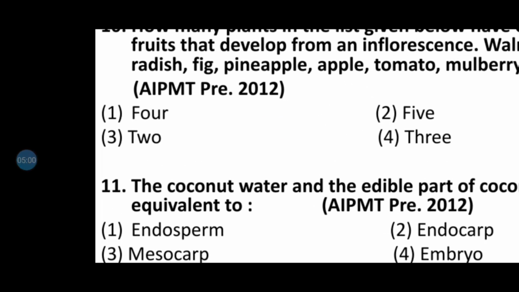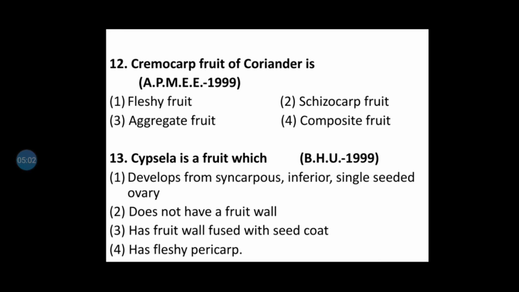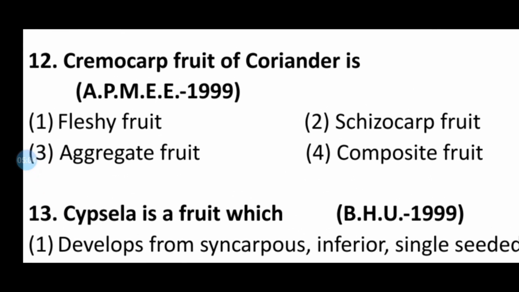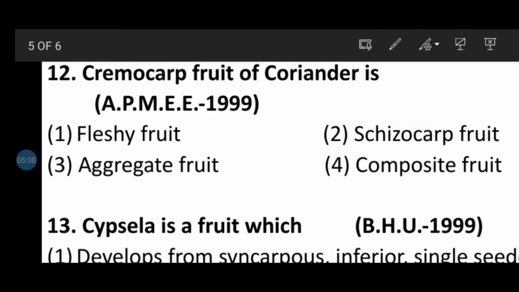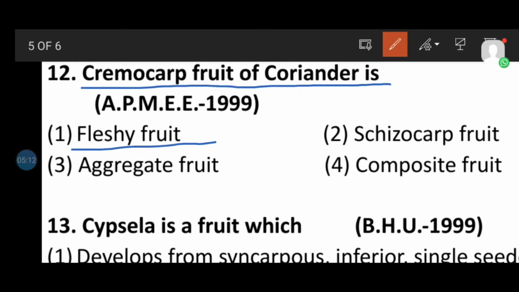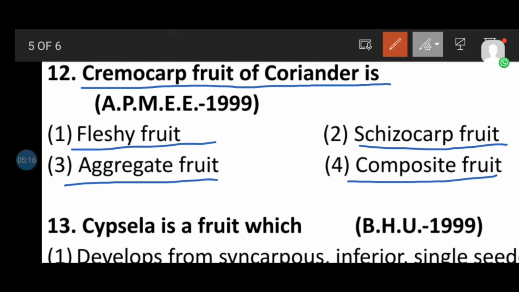Question number 12, look here again. Cremocarp, the fruit of coriander, is option 1 fleshy fruit, second cytocarpic fruit, third aggregate fruit, fourth composite fruit. So here the correct answer will be cytocarpic fruit. So cremocarp is a cytocarpic fruit.